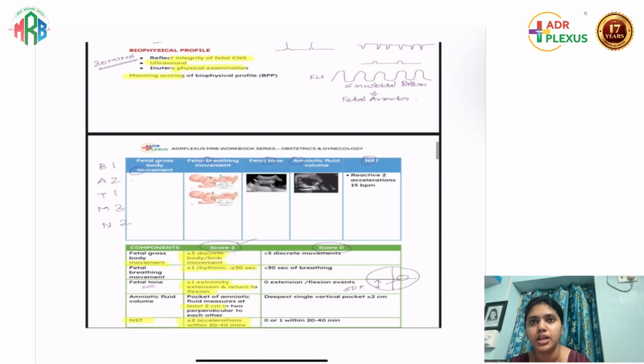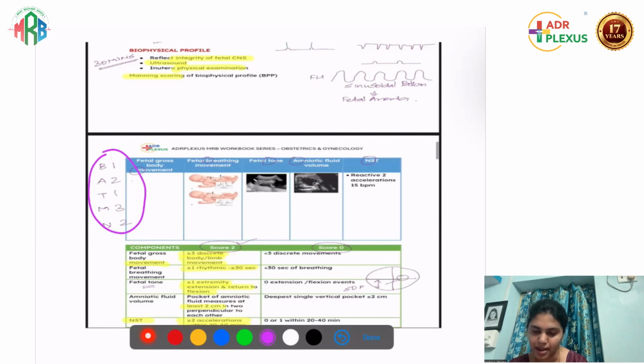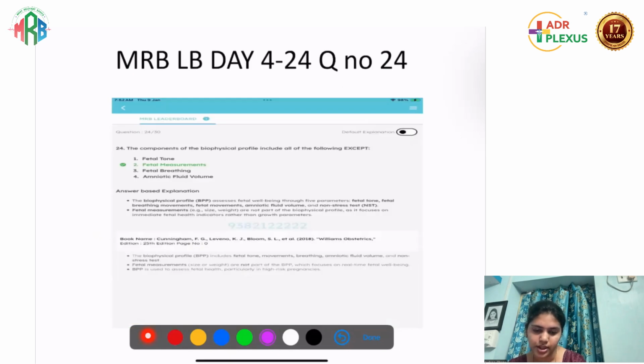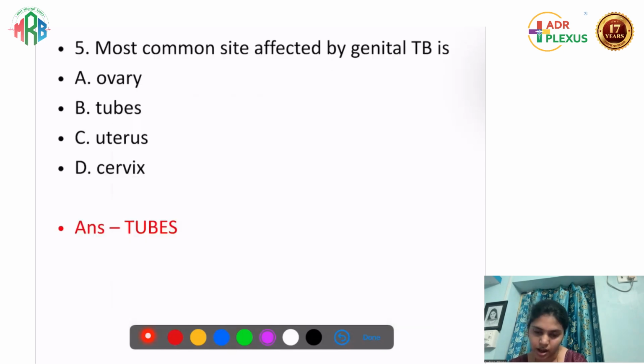Fetal well-being we look at with the biophysical profile. In the biophysical profile there are 5 parameters, which is BATMAN: B is fetal breathing movement, A is for amniotic fluid volume, T is for tone, M is for body movement, and N is for NST. Here they gave body movement count and NST, so these are 2 of the options. Then they gave ultrasound to see the Doppler. So all of the above is right. A similar question was: components of the biophysical profile include all except tone, fetal measurements, fetal breathing, and amniotic fluid volume. This was a question in our MRB material.